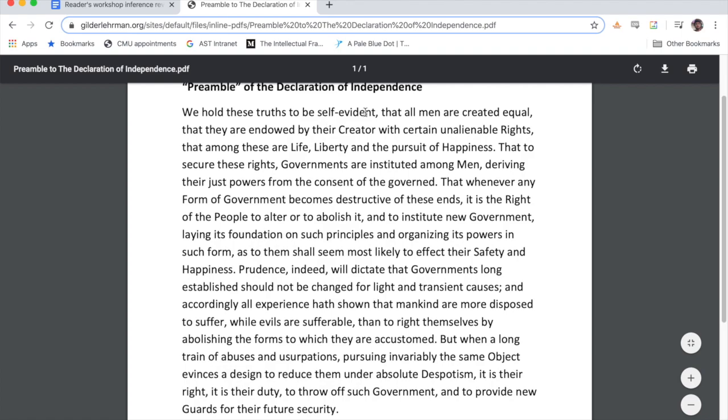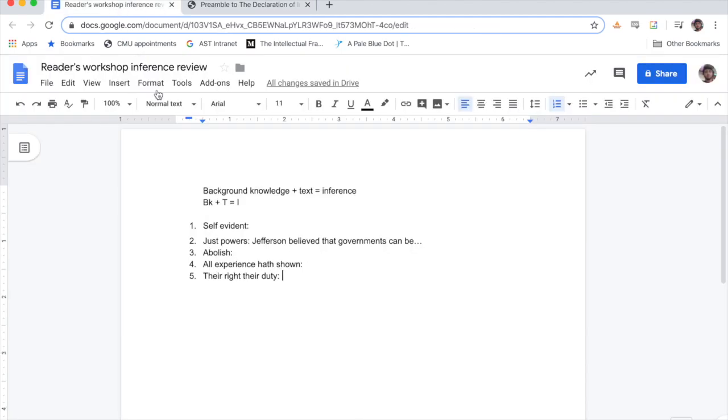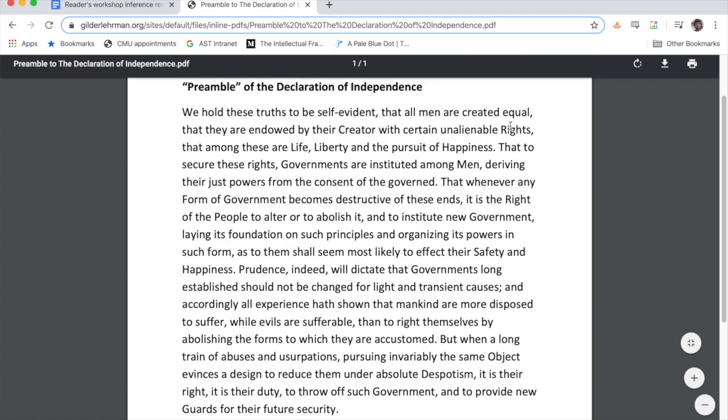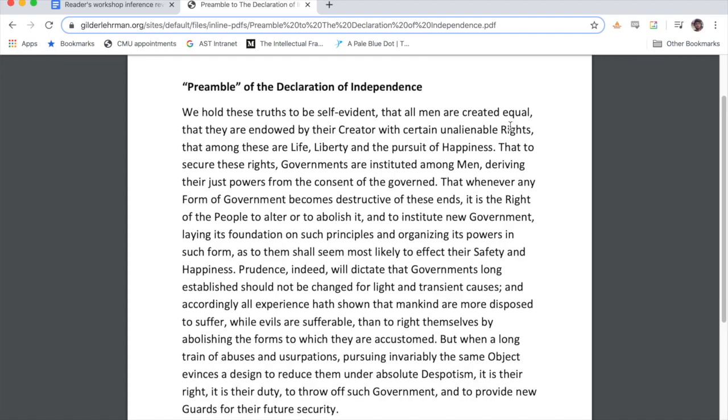Well, if we think about what an inference is, it's background knowledge plus the text. So the text is this old-style sentence. But evident kind of sounds like that word evidence. So if we think of it that way, self-evidence, I think that gets us part of the way there. If we read on, let's see if Jefferson explains what he means. That to secure these rights, governments are instituted among men, and I'm going to stop, because it looks like he's moving on to a new idea.